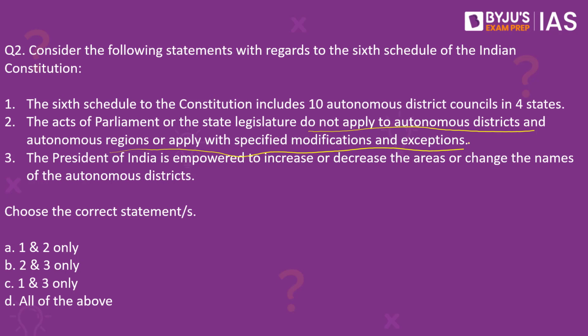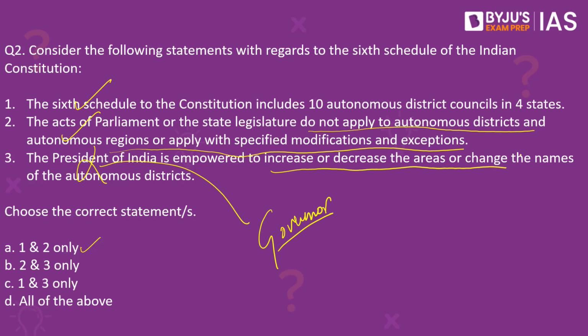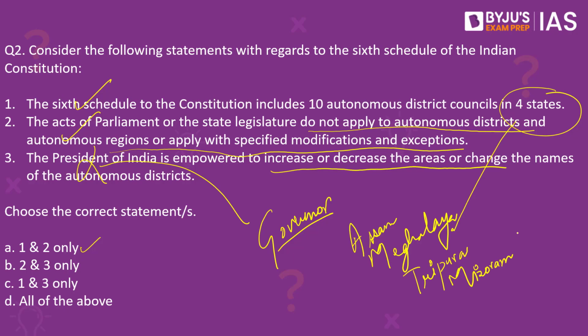6th schedule is one of those topics which all of you would have read in your Indian polity classes. The correct answer here is A. 1 and 2 are correct. Third statement is wrong because it is actually the governor's power. The governor of the respective state has been empowered to increase or decrease the areas and change the names of these autonomous districts. We have 10 autonomous districts in all spread across 4 states. As you know, this is Assam, Meghalaya, Tripura and Mizoram.